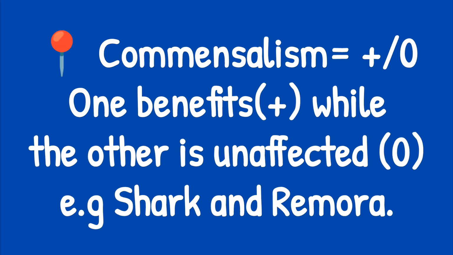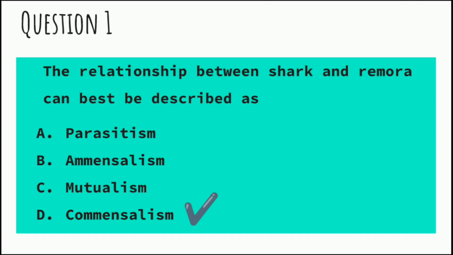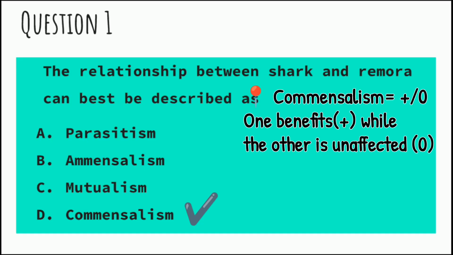Then commensalism. Commensalism is the answer to this question. D, commensalism, is the answer, because the kind of association that exists between shark and remora fish is one in which one of the organisms is not affected while the other is benefiting. Can you see that as the direct opposite of amensalism?